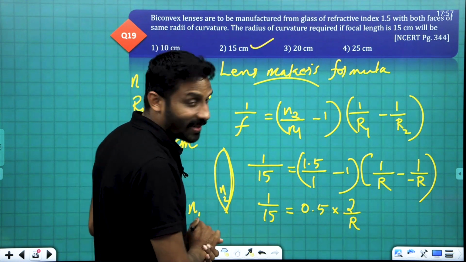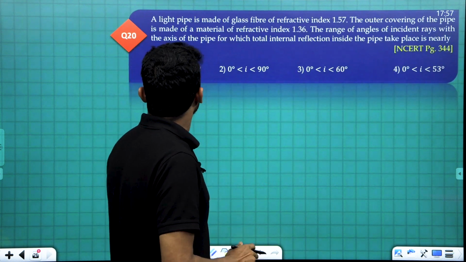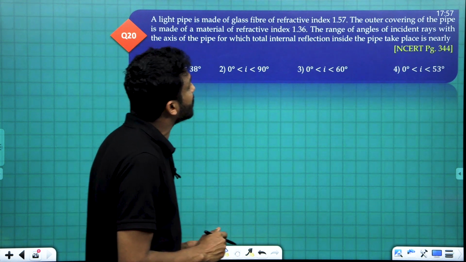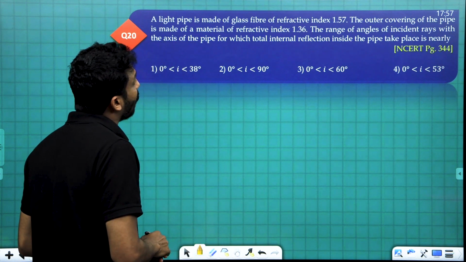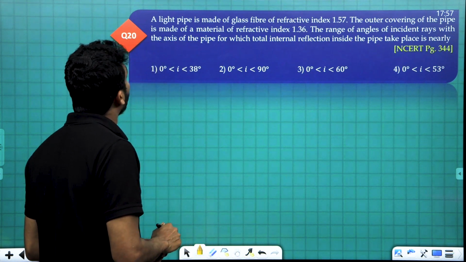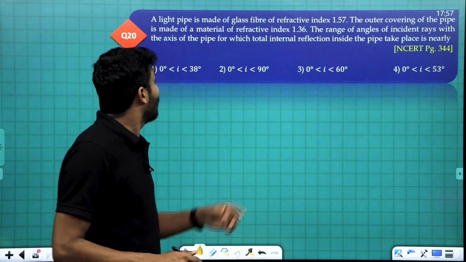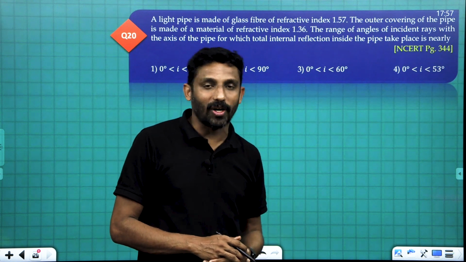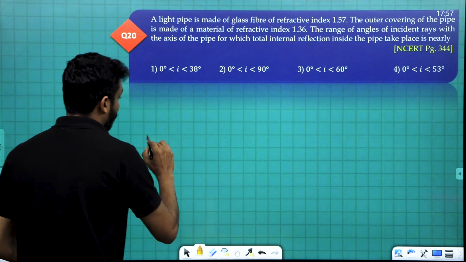Obtained. Clear? The final question is, a light pipe is made of glass fiber of refractive index 1.57. The outer covering of the pipe is made of a material of refractive index 1.3. A light pipe made of glass fiber means this is an optical fiber.